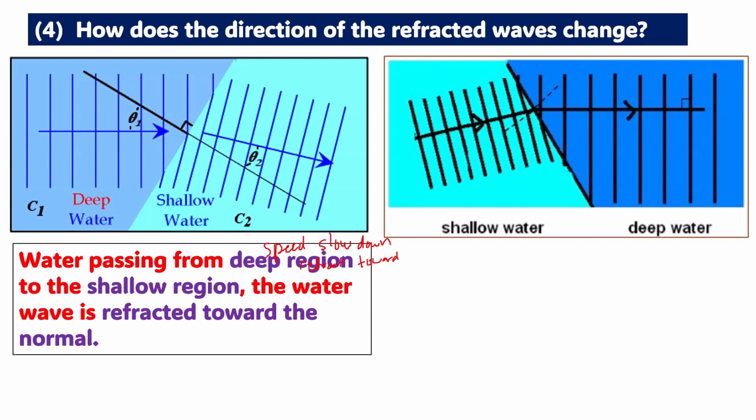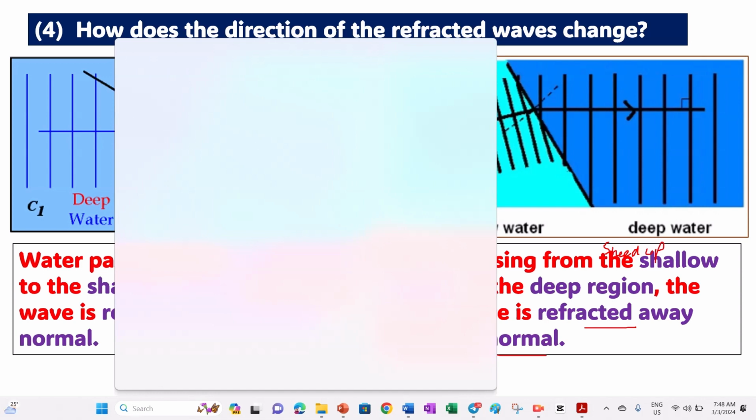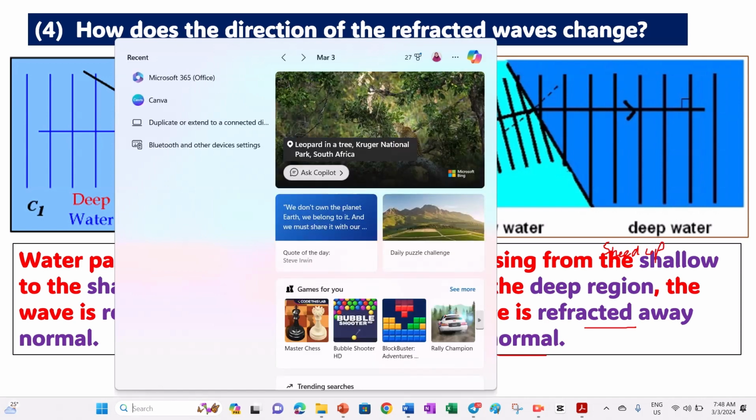Okay. Next, we have the opposite, from shallow water to deep water. So shallow, slower, deep, faster. So from slower to faster, it will speed up, right? Speed up or faster. So when going faster, it will refract away from the normal line. So we have the words refracted away from the normal line. So if it slows down, towards the normal line; if it speeds up or goes faster, refract away from the normal line. Okay, so this is the tip, how to make sure which one is towards the normal line or refracted away from the normal line.